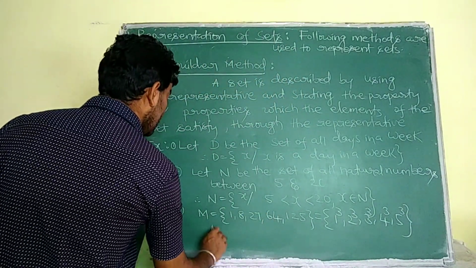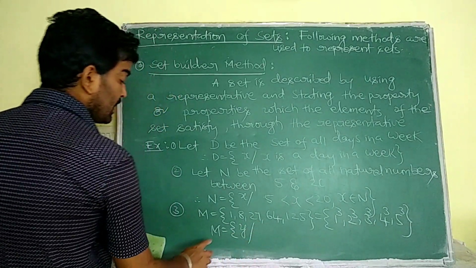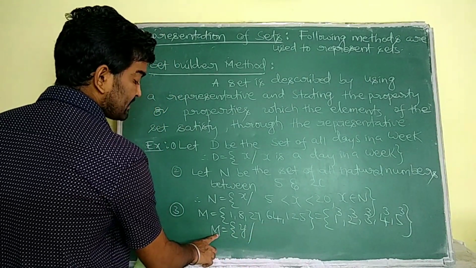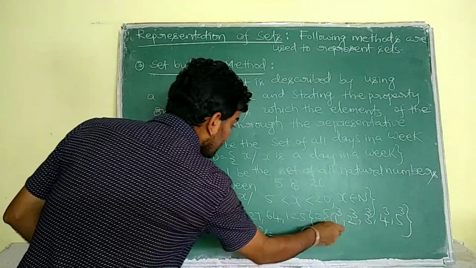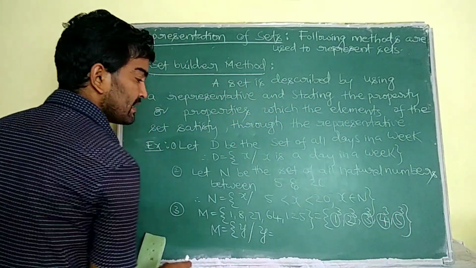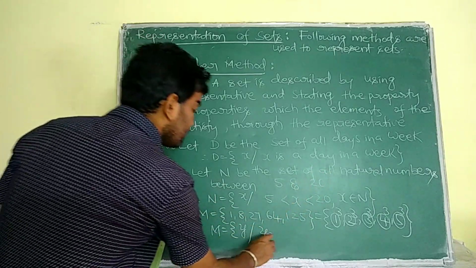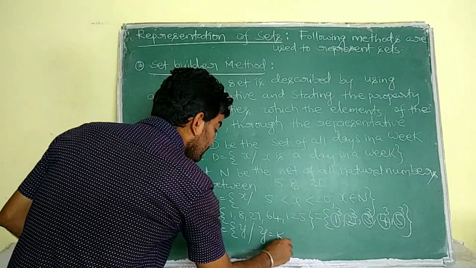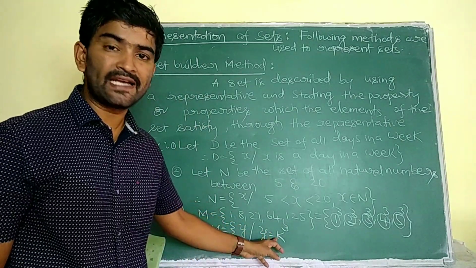So I have to represent the set m with the representative y, let us suppose. All the elements of the set m are like y, and y is like something cube. Here the changing value is 1, 2, 3, 4, and the common value is cube. So in the changing place we have to write k, so k cube. Not only k, you may use any variable.